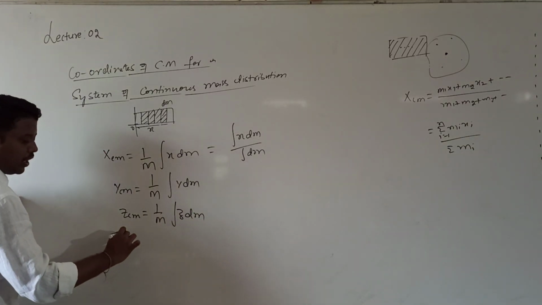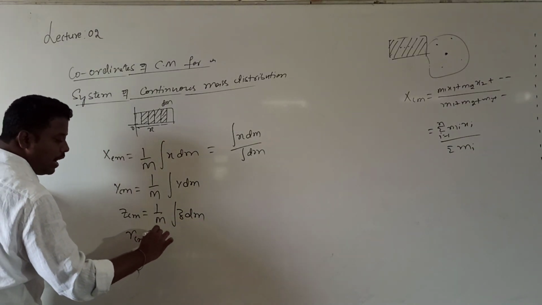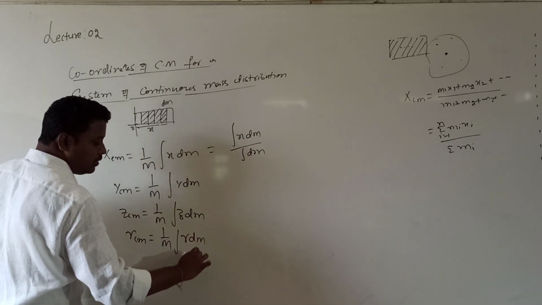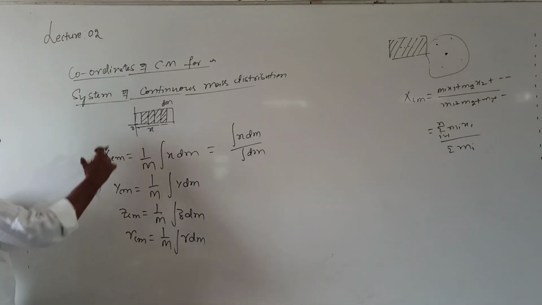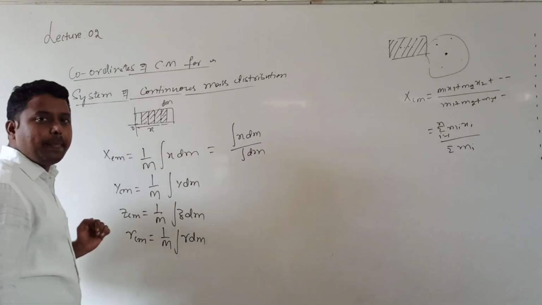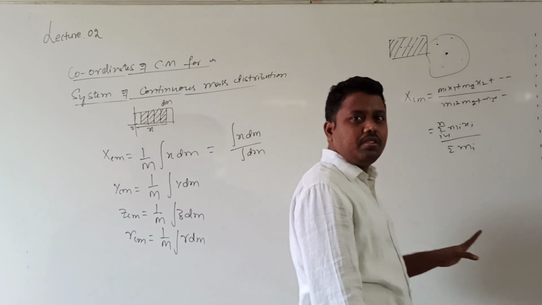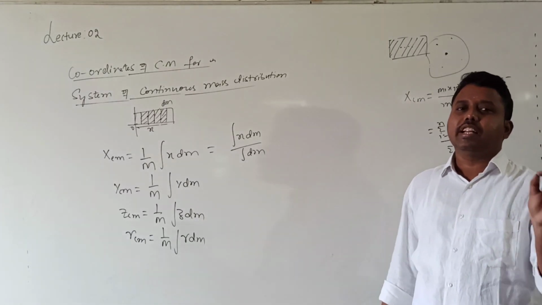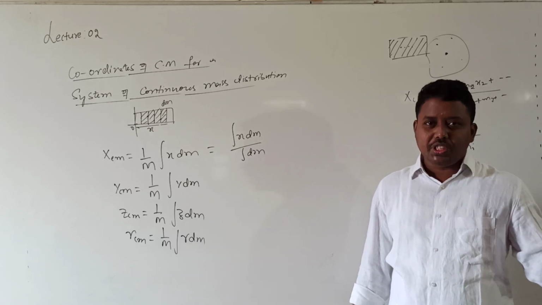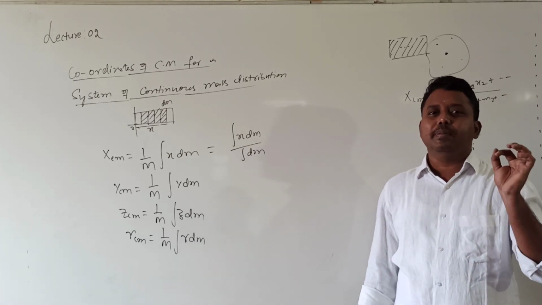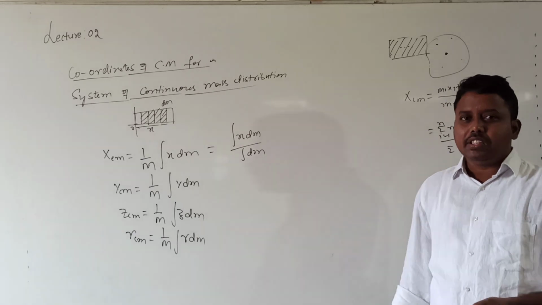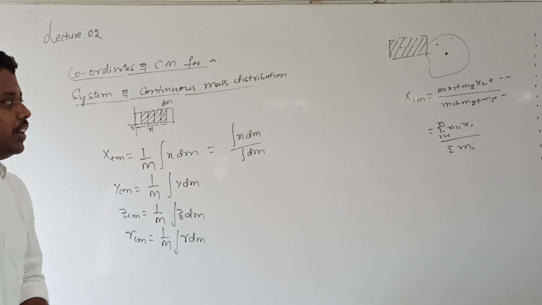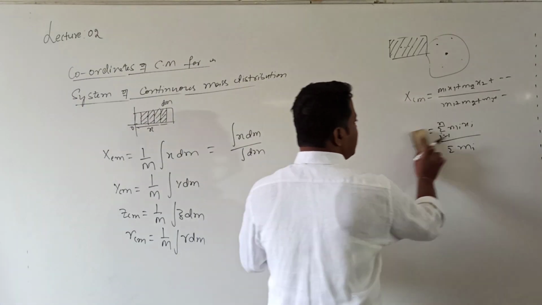And what if I want to write a position vector RCM? The RCM value is equal to 1 by capital M into integration of R dm. Okay, so these are the coordinates of center of mass for the continuous mass distribution. That is the difference you should know. Whenever dealing with discrete masses, discrete particles, go with the summation. Whenever going with the continuous mass distribution, go with the integration. Understood now? So these are the coordinates of center of mass for continuous mass distribution.